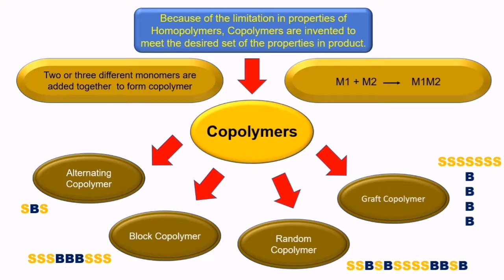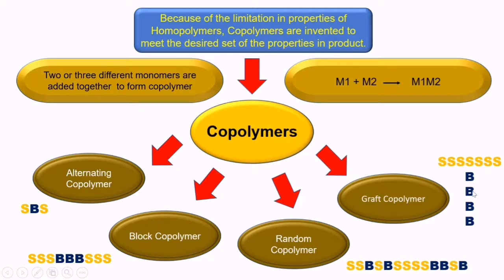For example, in HIPS polymer, when polystyrene is copolymerized with butadiene, the glass transition temperature of this styrene polymer chain gets altered because of this butadiene chain. What happens in this copolymerization?